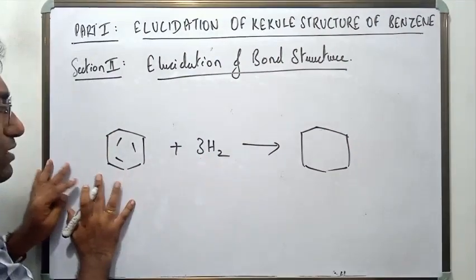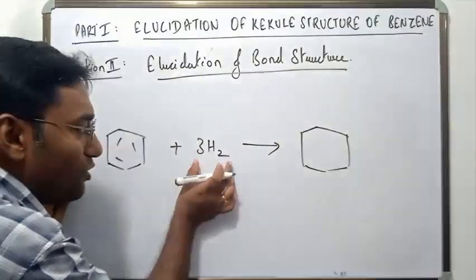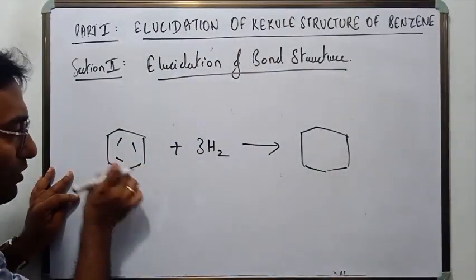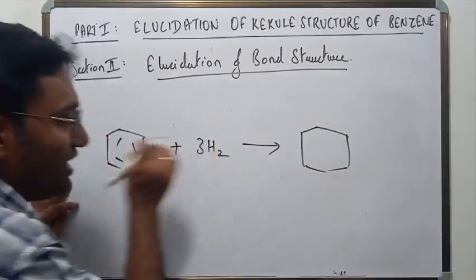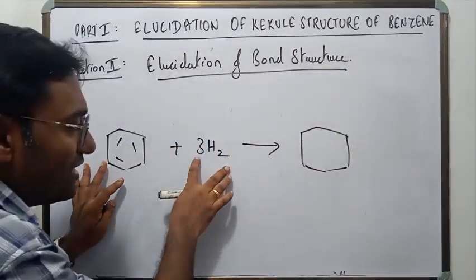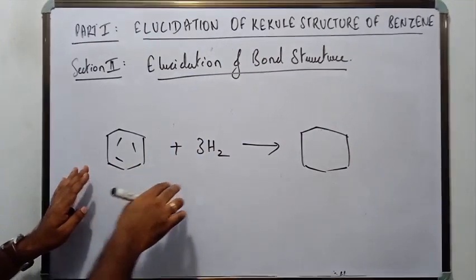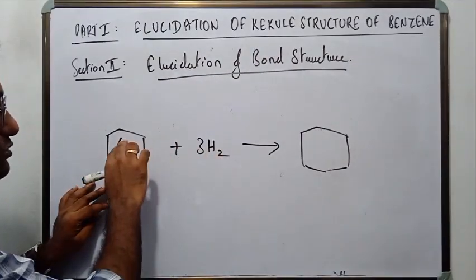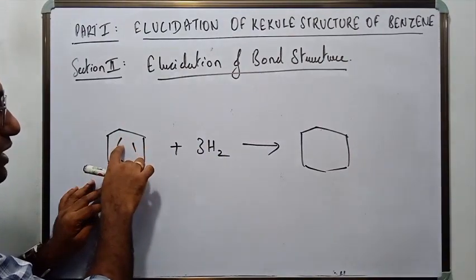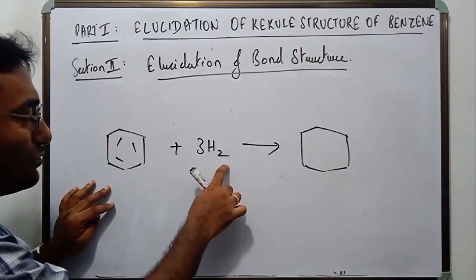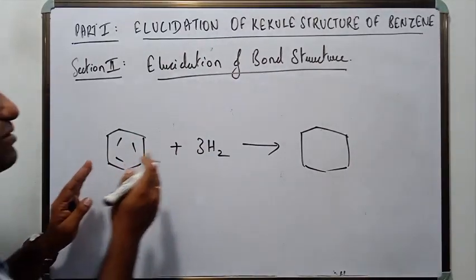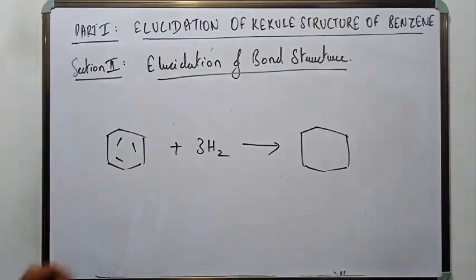For 1 mole of benzene, 3 moles of hydrogen are needed. Three molecules of hydrogen being needed means 1 hydrogen molecule, that is 1 H2, actually binds to 1 double bond. So 3 H2 will bind to 3 double bonds. That means that there are 3 double bonds in benzene.